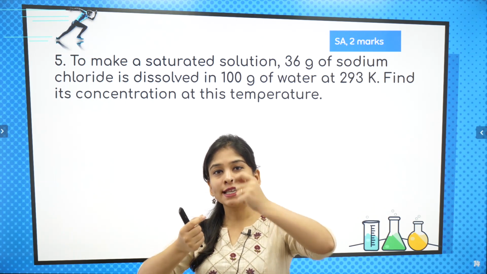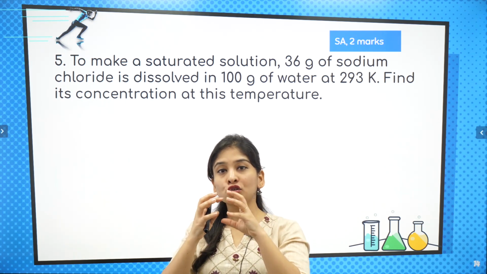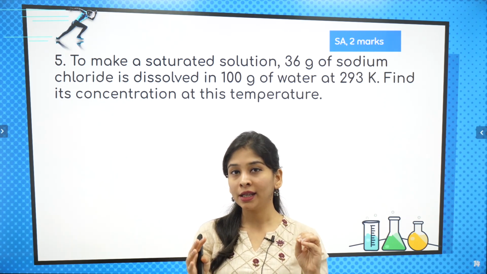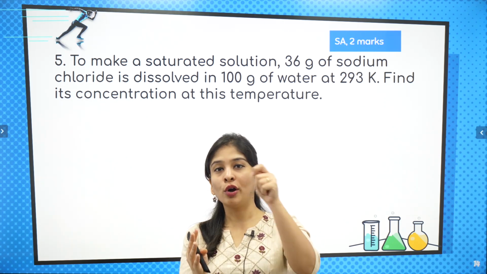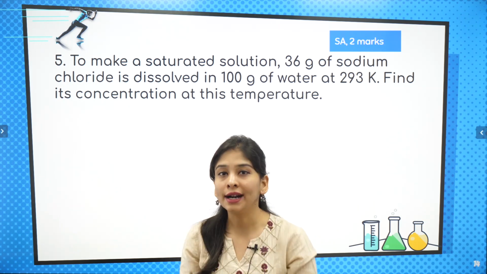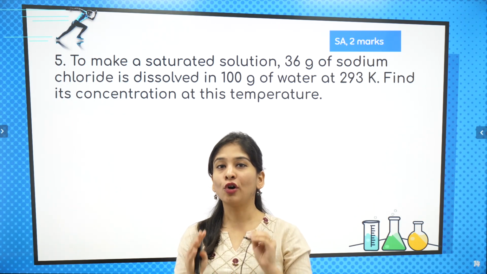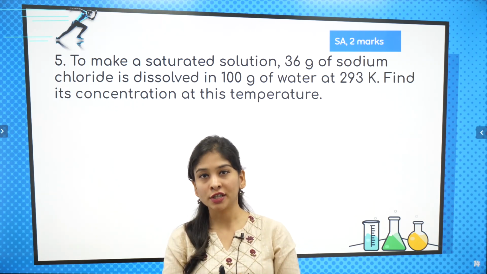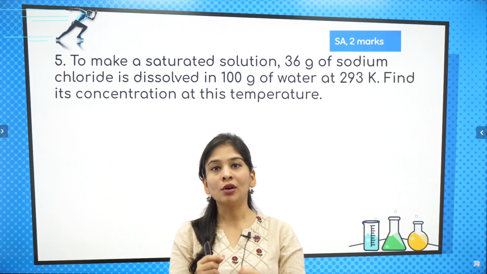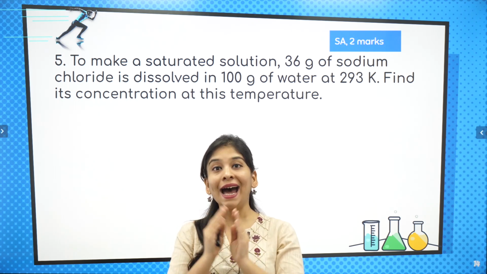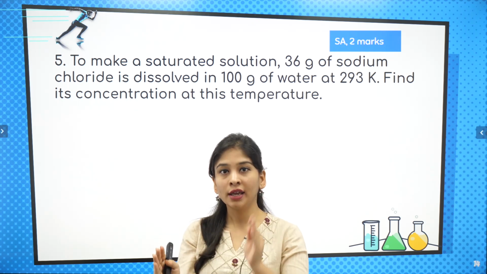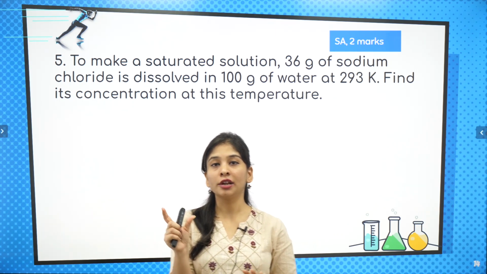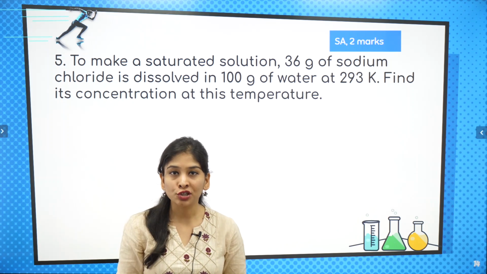So if I'm putting solute one by one and it is already going to take up the whole of the vacant space in the solvent, there will be one time you can't add more solute into it, because all of the space in the solvent is occupied. So such a solution in which you can't put more solute at that temperature, that is a saturated solution. Why did I mention at that temperature? Because temperature plays a very big role.